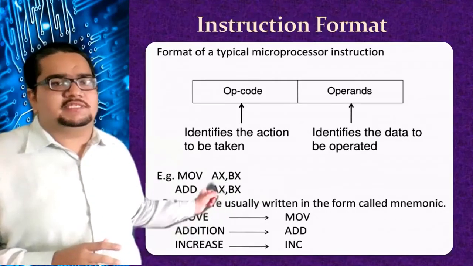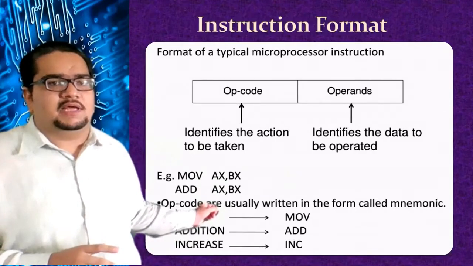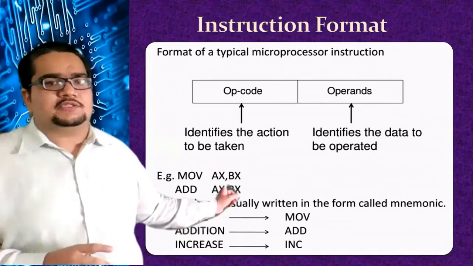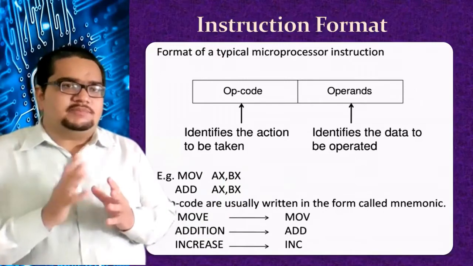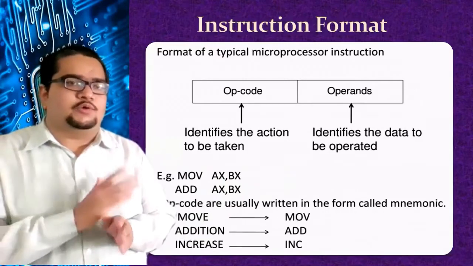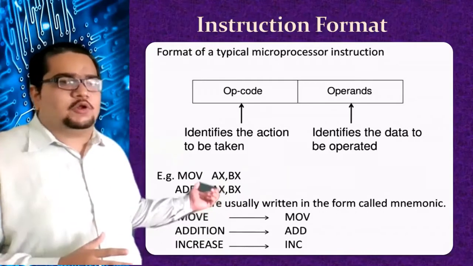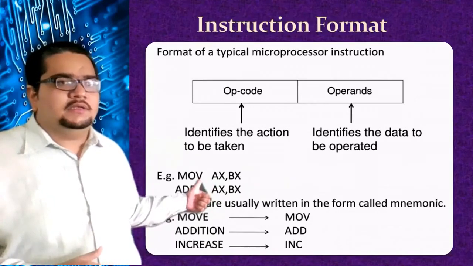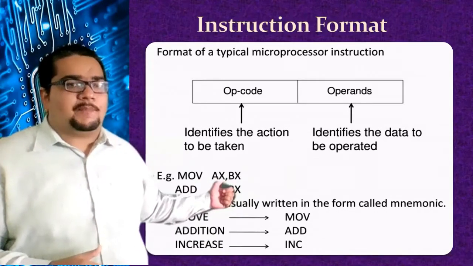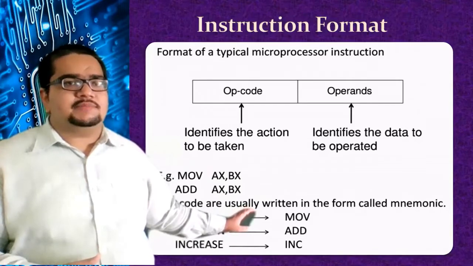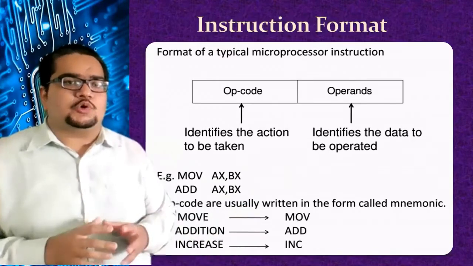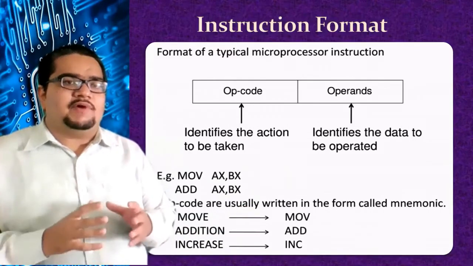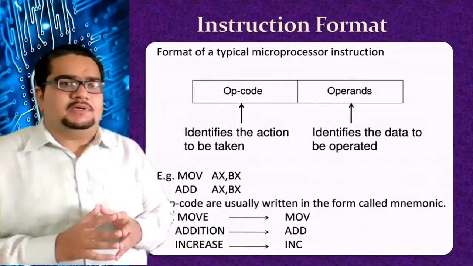A few examples of the instructions from the 8086 have been given here. It is MOV AX, BX. So that is something there in BX which we want to move into AX. The structure also you have to remember here: operation and the operands, and operands also generally many times require a direction, that is, what is the source of that operation operand and where that operation operand will end up, the destination.